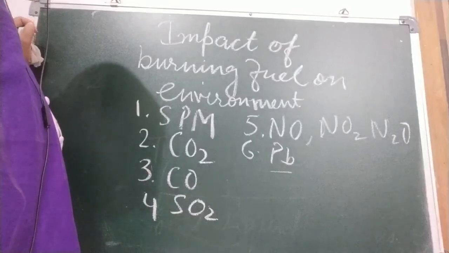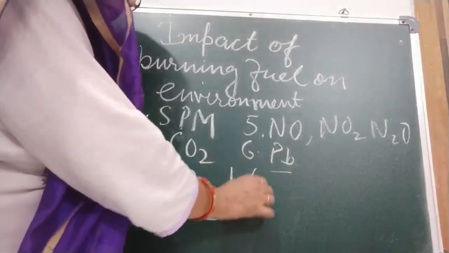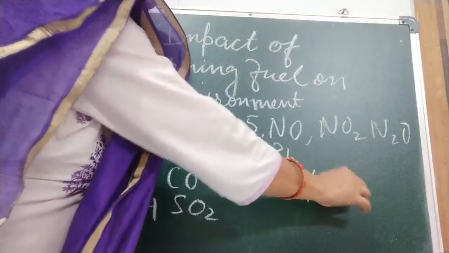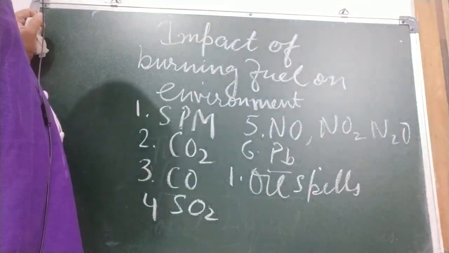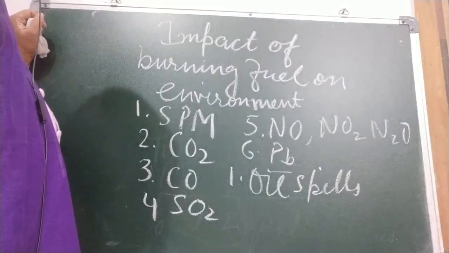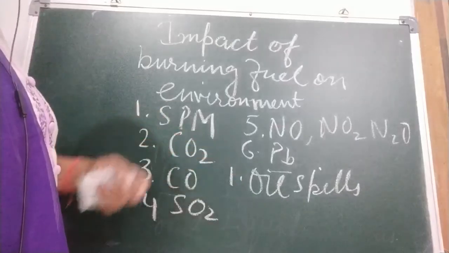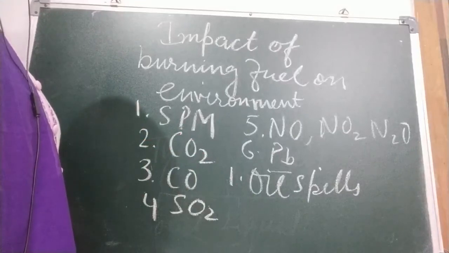Now the other effects on the environment are as follows. First is oil spills. Oil spills from tankers transporting petroleum have resulted in widespread pollution in the sea, leading to the death of a large number of aquatic animals as they cannot breathe because of this oil spill.